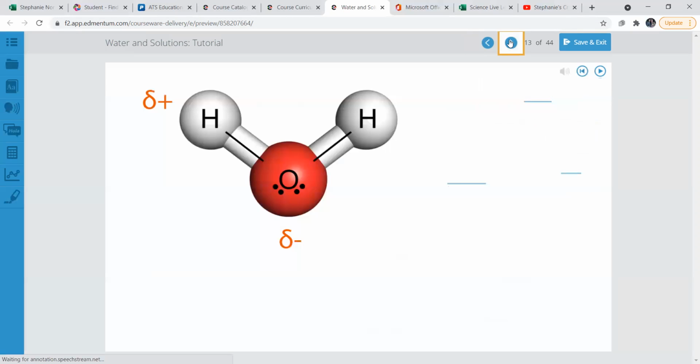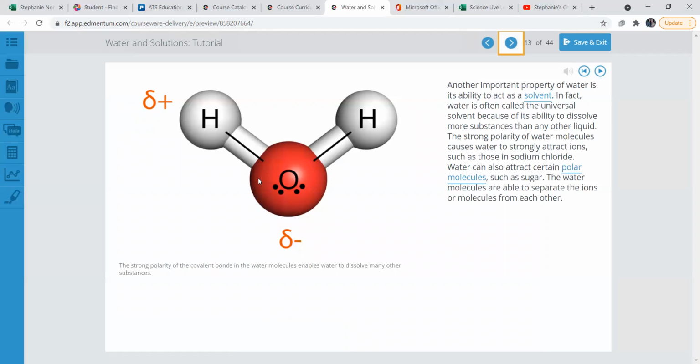Well, there's some more examples of water. Okay, so now we have our bond here with water, 2 hydrogen, 1 oxygen makes water. And we have the strong polarity of the covalent bonds in water. So we have a covalent bond here. It enables the water to dissolve many other substances.